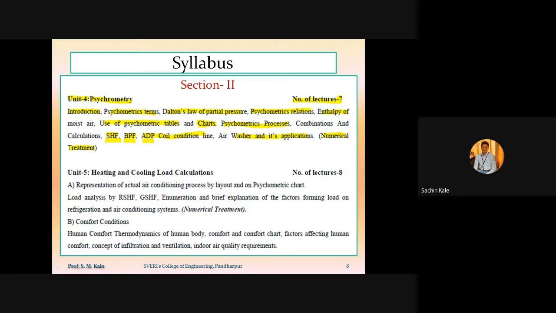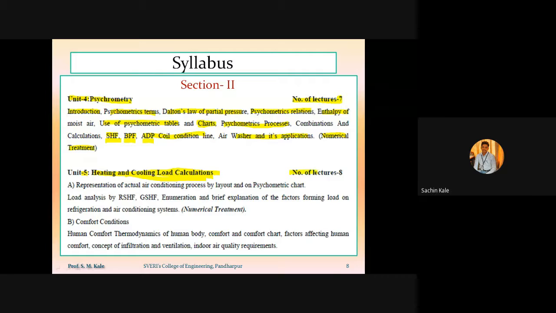Again, from section 2, chapter number 4 will also have numerical treatment, and chapter number 5 will also have numerical treatment. The name of chapter number 5 is heating and cooling load calculation. This is the basic step before designing any air conditioning system. That means you first have to calculate the heating load or cooling load. How to calculate that heating or cooling load is related to this chapter number 5.